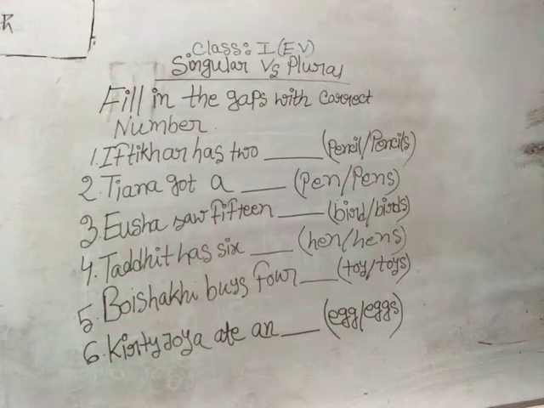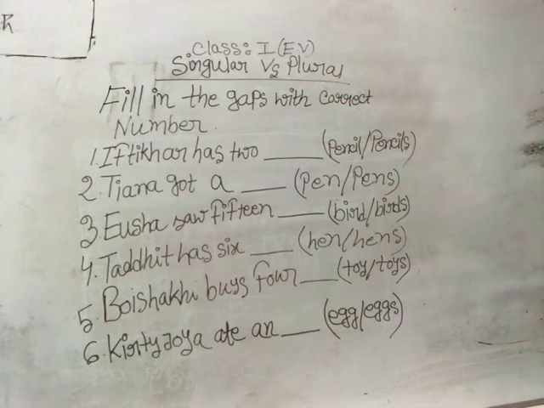Okay, babies? So, as you can see, in number one, we have written Iftekhar has, we know who is Iftekhar. Iftekhar is one of the best boys in our class. He is very calm and a very brilliant student, and he maintains a good relationship, and he shares a very cute bonding with each and everyone, doesn't he? Of course, even I love him so much. So Iftikhar has two dash.